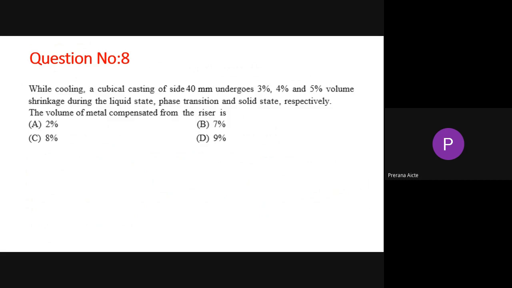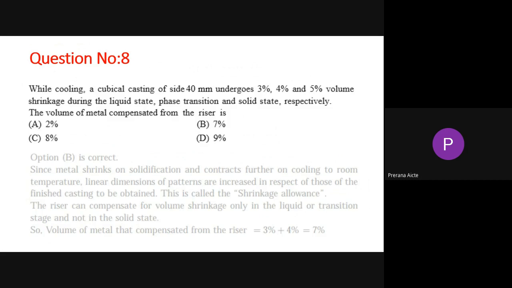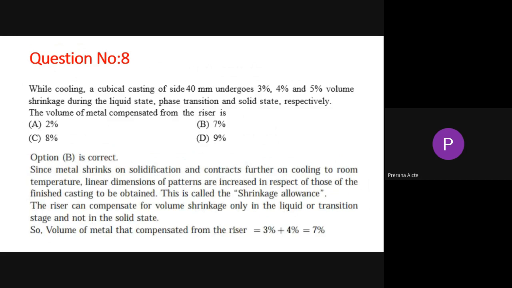The volume of metal is compensated from the riser. Suppose it is going to undergo solidification, volume reduction only, shrinkage only. For that, how much compensating metal do we have to give in the riser? They are asking that. For that, here it is 7%. That is the answer, answer B is the correct answer. How did we get 7%? That we will see.